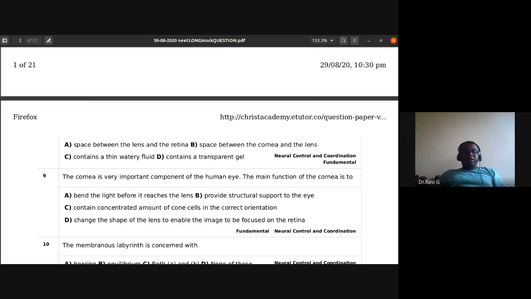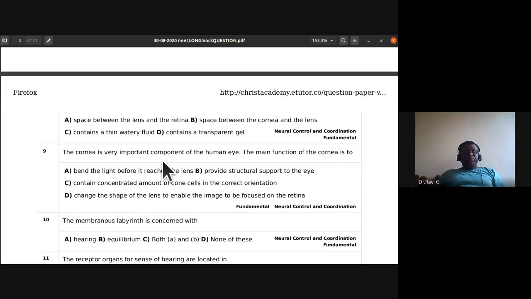Is it a space between lens and retina, or space between the cornea and the lens? Or does it contain a thin watery fluid, or contain a transparent gel? So which is the answer for this? See, eighth one, C is the answer. They contain a watery fluid. Okay, the aqueous chamber contains a watery fluid.